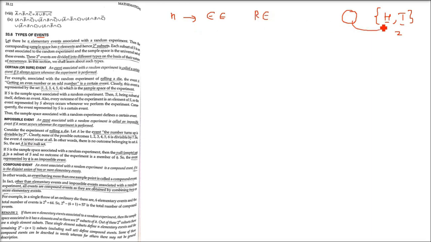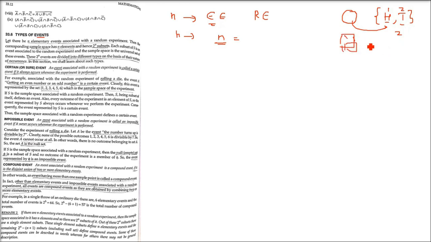How many elements are here? 2 elements. In this example we have 2 elements. For any general case, let us suppose n elements. How many subsets will it make? See, the sample space has n elements. What will be the number of subsets? 2 to the power n. See, H and T, 2 are the values.